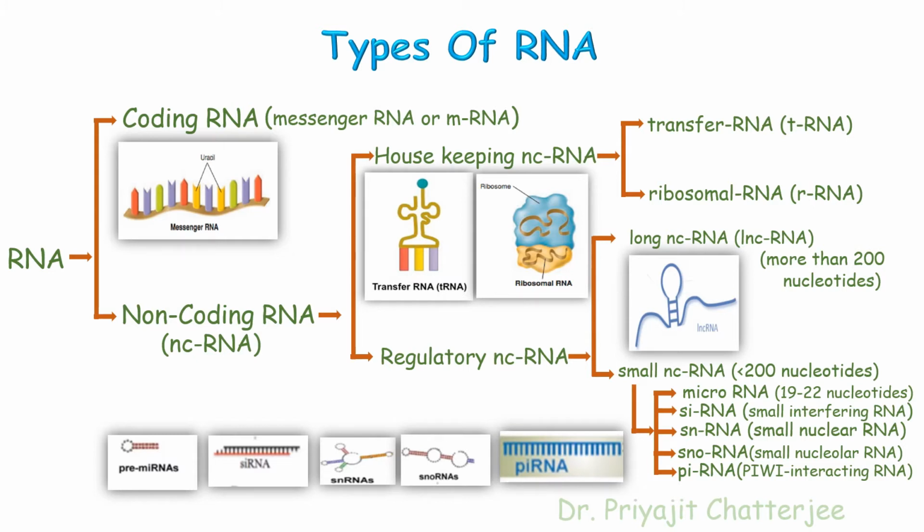We can again classify these small non-coding RNA into five types. Those are microRNA, silencing RNA or small interfering RNA, small nuclear RNA, small nucleolar RNA, and last of all piRNA or PIWI interacting RNA.